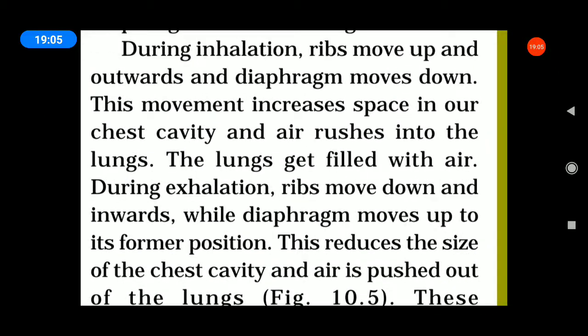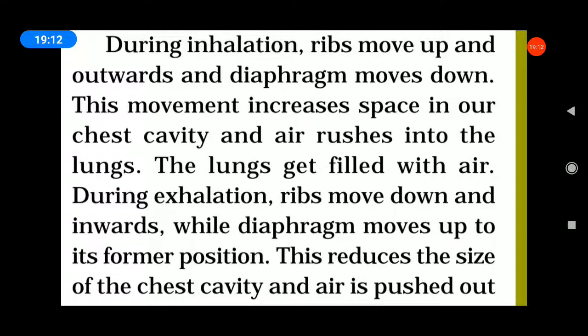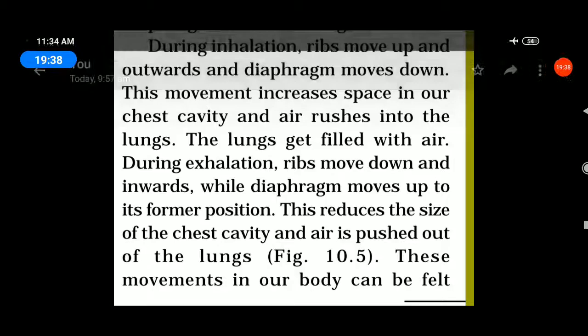Next, during inhalation, as we already learned, the ribs move up and outwards and the diaphragm moves down. This movement increases space in our chest cavity and air rushes into the lungs. The lungs get filled with air. During exhalation, the ribs move down and inwards while the diaphragm moves up into its former position. This reduces the size of the chest cavity and air is pushed out.